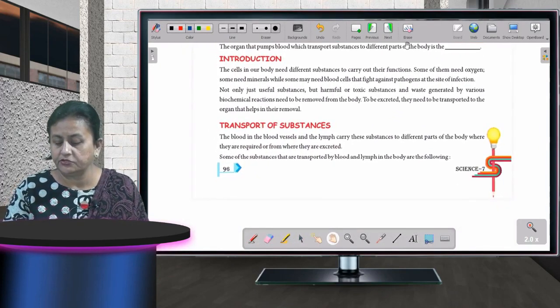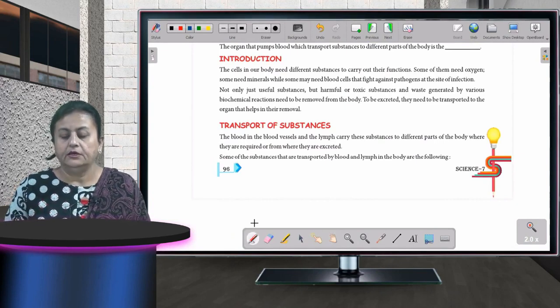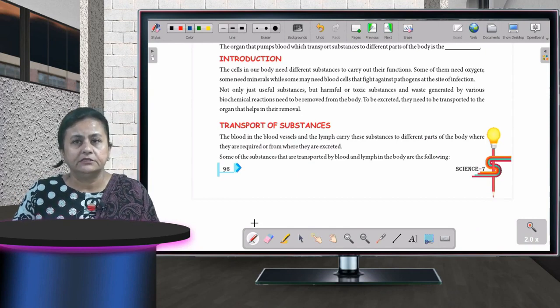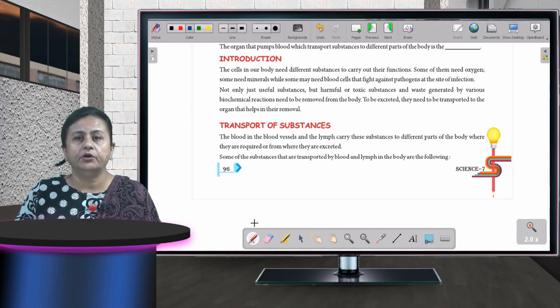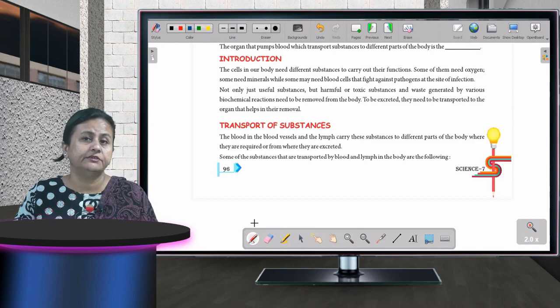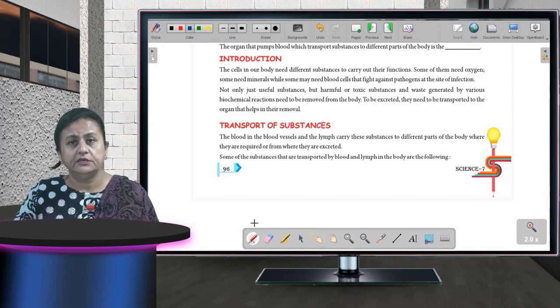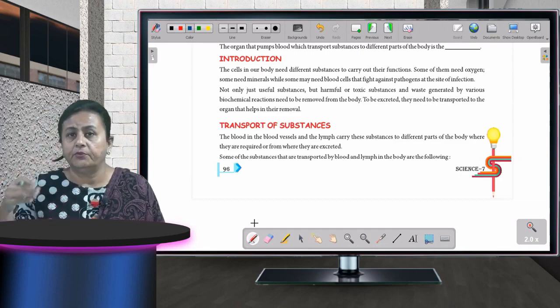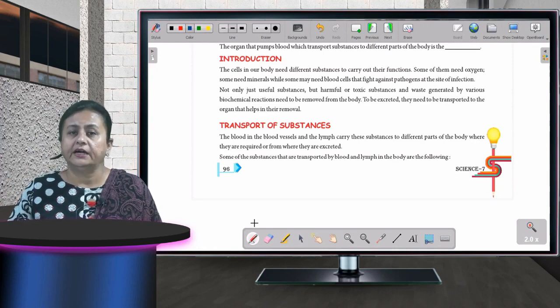As you can see on your screen, it's visible to you all. Our body is made up of cells, okay? And what do cells need? They need energy. Other than energy also, there are so many things which are needed by a body to carry out the different functions, okay? There are different functions which every part of the body is doing, okay? For all that, body needs different things. Some need energy, some need minerals, some need protein. So there are different things which our body requires to do the certain function.